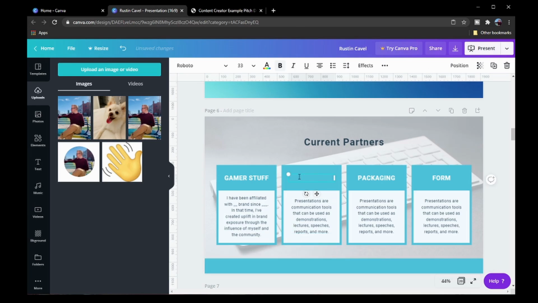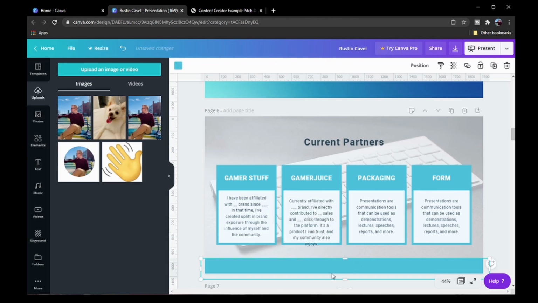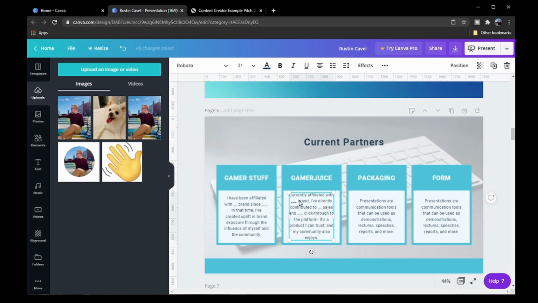So let's say that the second one is gamer juice. There are a lot of beverage companies in the gaming industry. And let's move this up, get it centered. Again, we can move this around as necessary. You can say that you've been affiliated with them for X amount of time. And if you do have current affiliations with companies and understand how the affiliate links work, you can always include the number of conversions or the number of clicks that you receive through that. It just helps bolster their trust in your ability to influence others to engage with their brand. And then let's say that you run a merch line for yourself. But yeah, that's just a few examples of things that you can use.